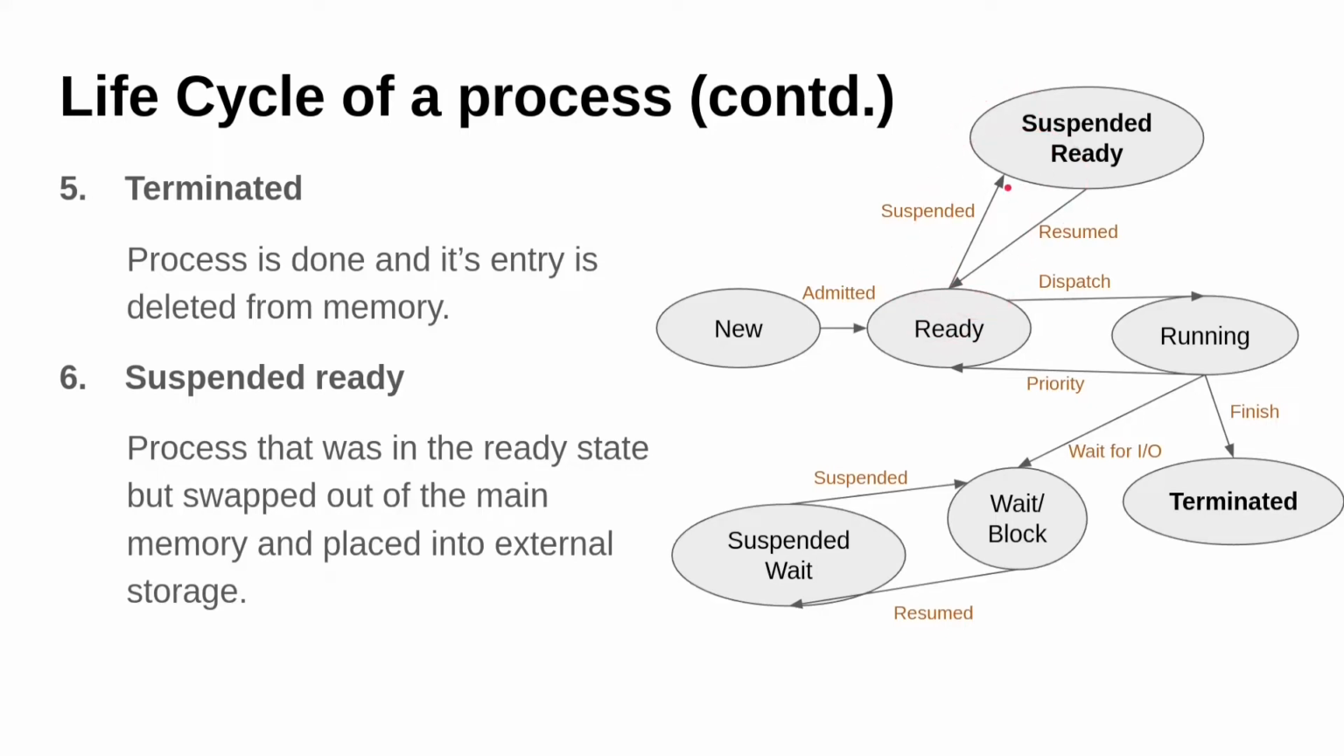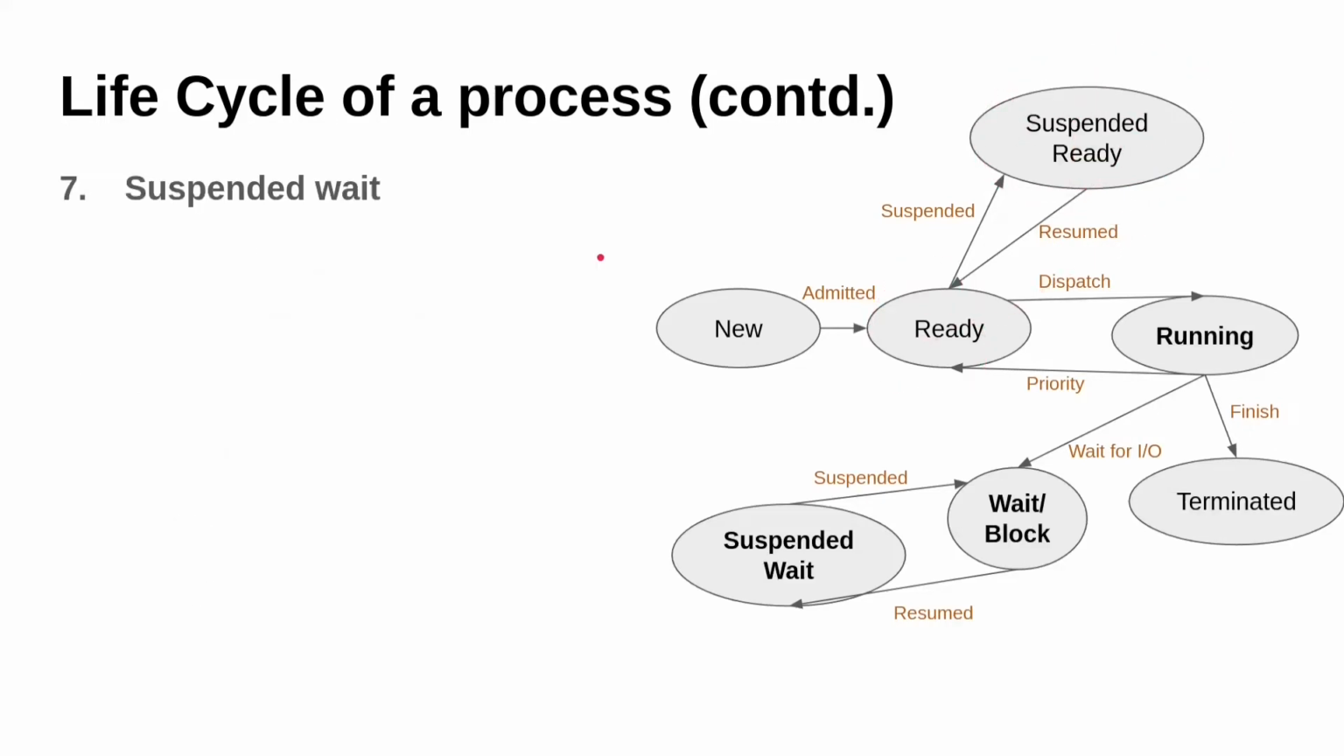The reason can be anything, like there is not enough space in the main memory and some other high priority process wants to enter the main memory. So in that case, we can send the process to the suspended ready state, and once that is finished and we have memory in the main memory, we can resume that suspended ready process and it will come back to the ready state again. Seventh is suspended wait.